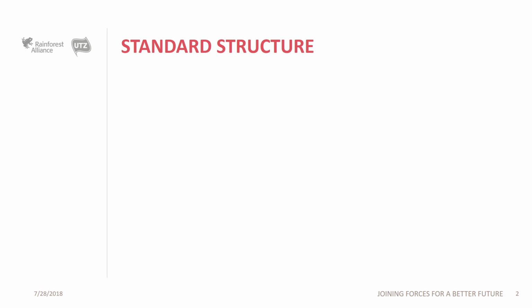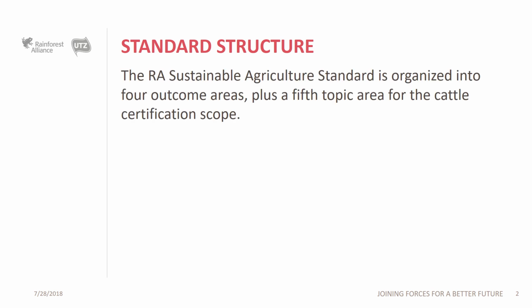As an introduction, it is important to remember that the standard is structured in 4 impact areas or principles, plus a 5th area for the scope of cattle. These principles are: Principle 1, Effective Planning and Management System. Principle 2, Biodiversity Conservation. Principle 3, Natural Resource Conservation. Principle 4, Improved Livelihoods and Human Well-Being. Principle 5, Sustainable Cattle Production.